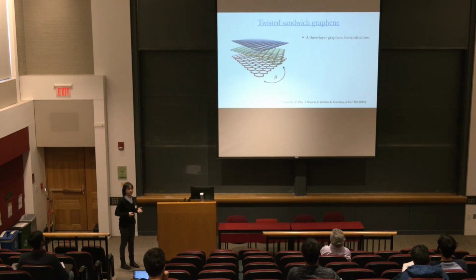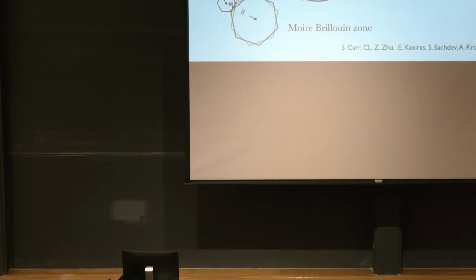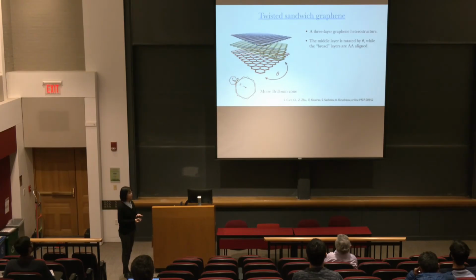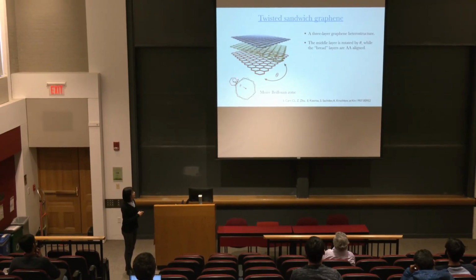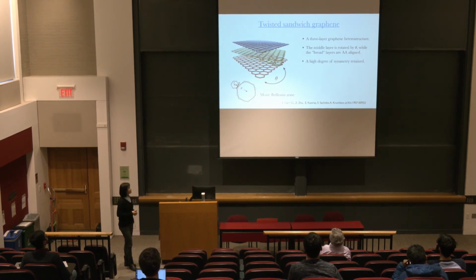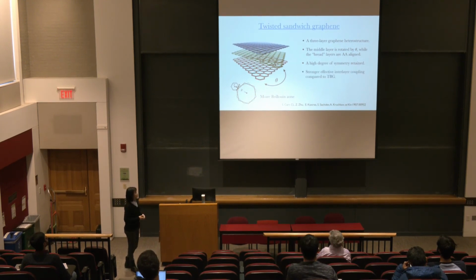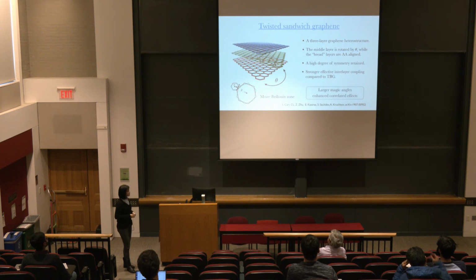So here is what we study. We call it twisted sandwich graphene because naively we can see there are 3 layers of graphene. And also we keep the top and bottom layers untwisted and only twist the middle layer by small angle theta. So this way we can see the Moiré Brillouin zone is almost the same as the twisted bilayer graphene. And in this configuration, we see a high degree of symmetry is retained in the system. And it also has a stronger effective interband coupling compared to the TBG model. So naively we would guess it would propose larger magic angles and also enhance correlated states compared to the TBG